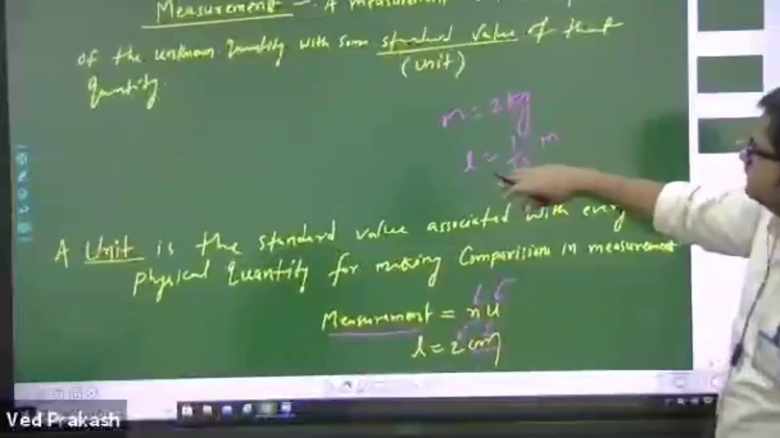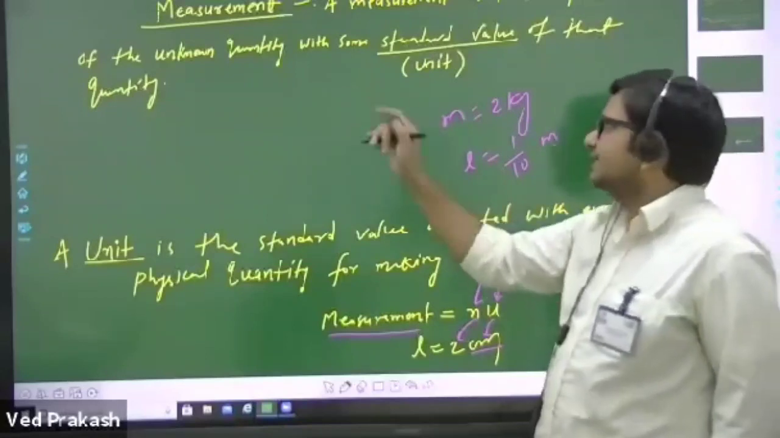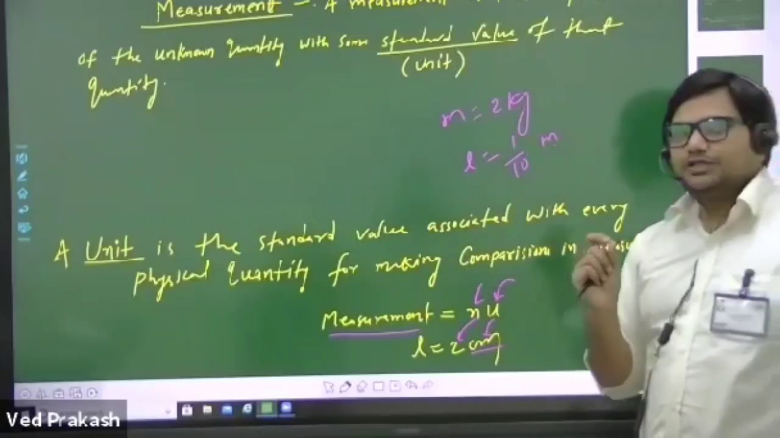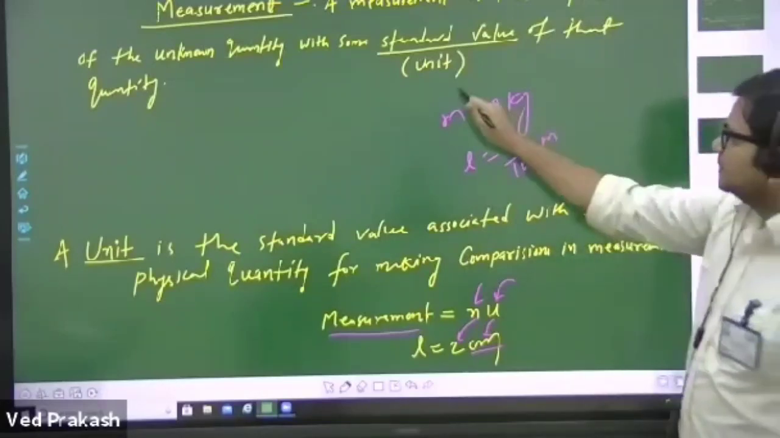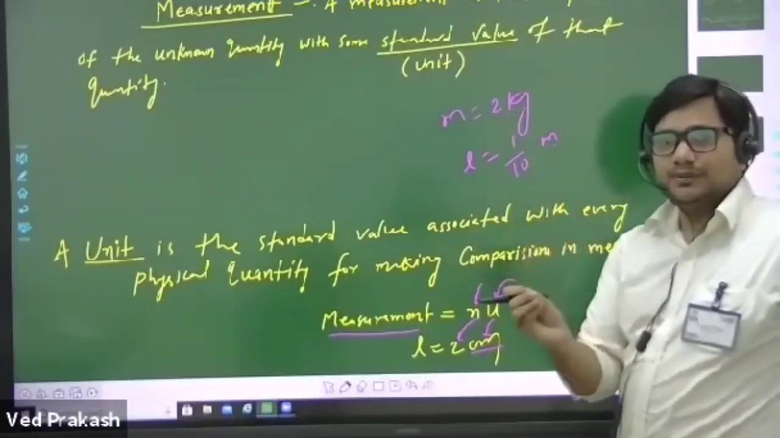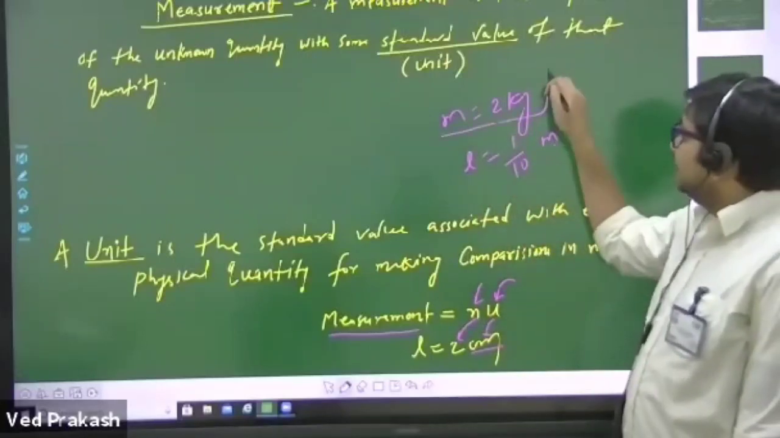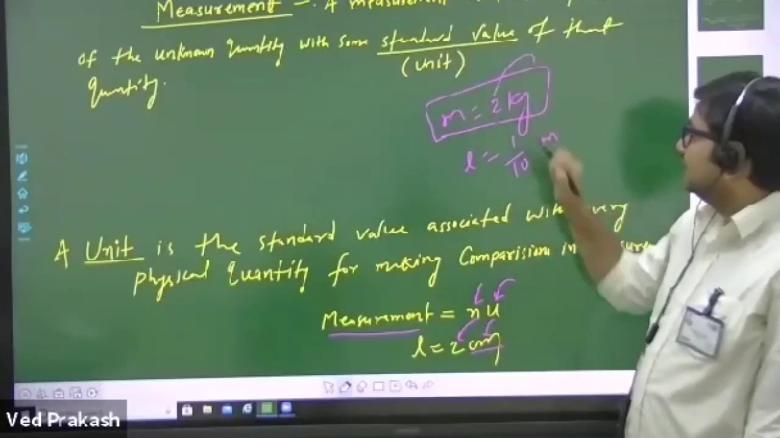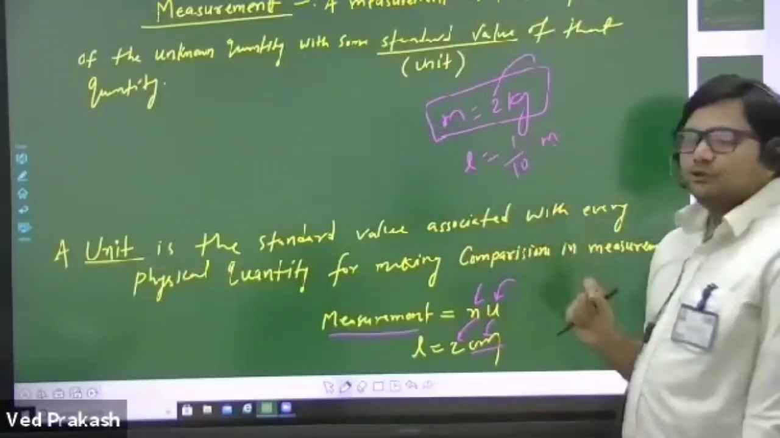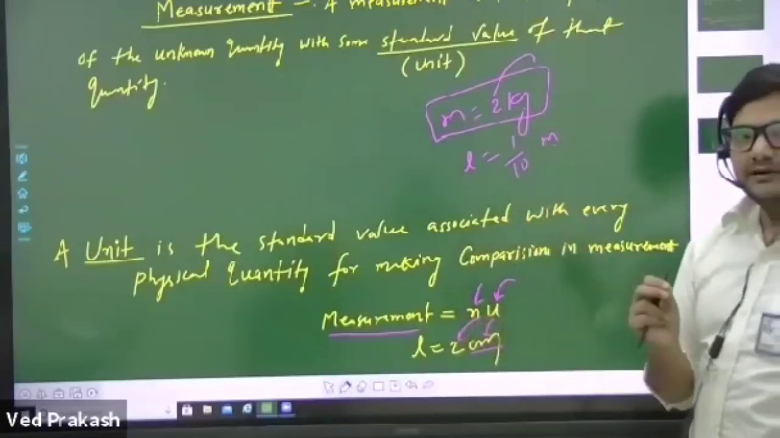What is measurement? A measurement is the comparison of a known quantity with some standard value. Every physical quantity is assigned some standard value, which is called the unit of that quantity. For example, the standard value for mass is taken as 1 kg, and if you measure any mass, then you are comparing this mass which you have measured with its standard value. This mass is measured as 2 kg, so you can say that this value is 2 times its standard value.